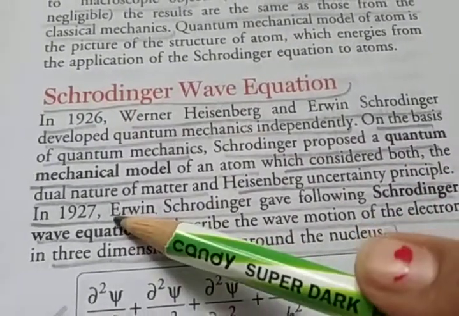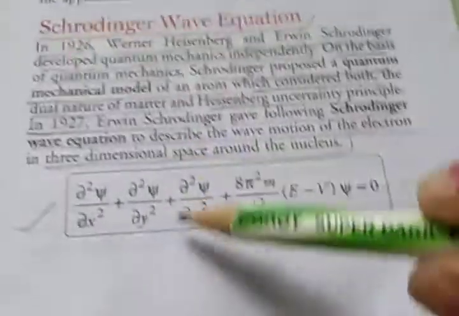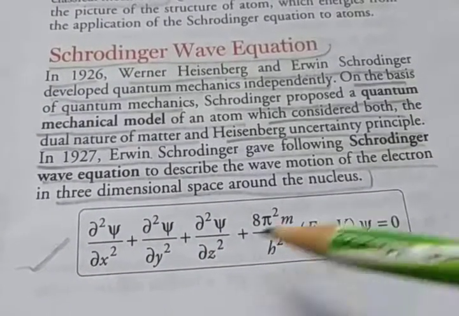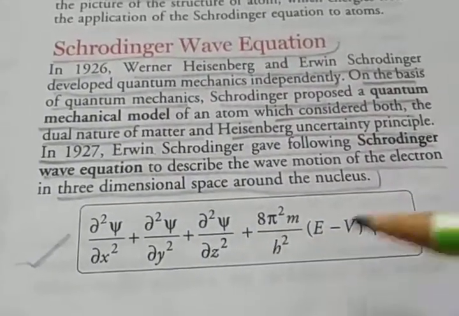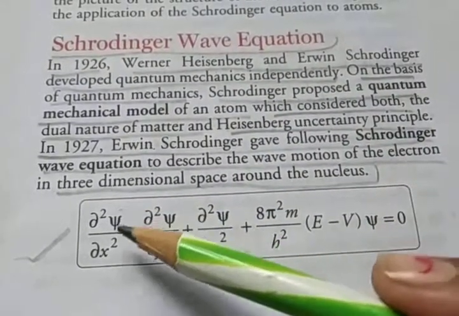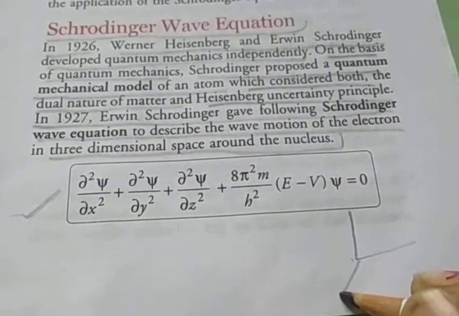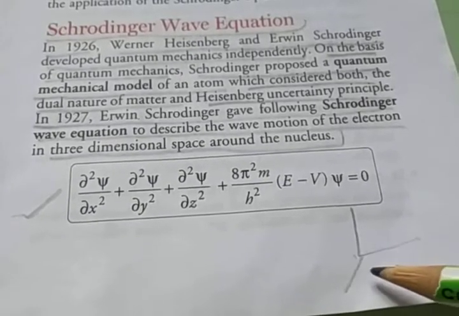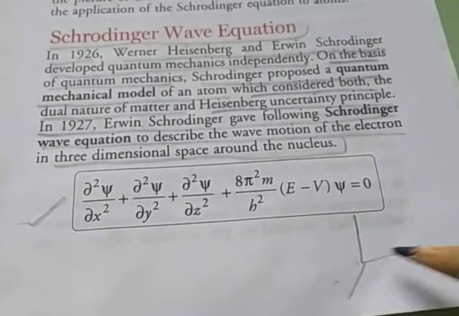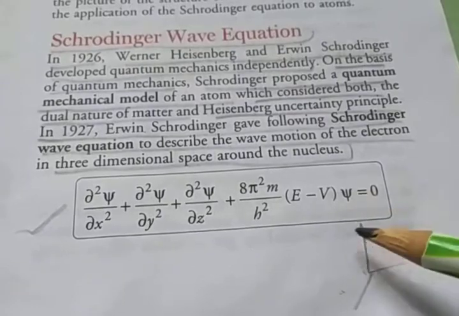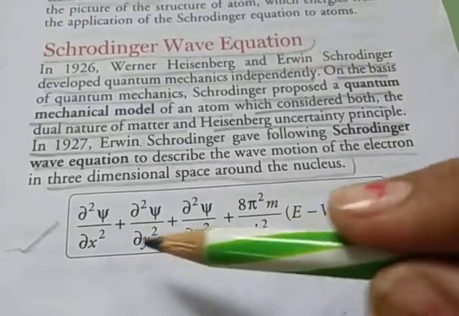In 1927, Erwin Schrödinger gave the following Schrödinger wave equation to describe the wave motion of the electron in 3D around the nucleus. Here you see the equation. This is known as the Schrödinger wave equation. You already know about waves in electric and magnetic fields. The electron moves around the nucleus according to x, y and z, so in 3D around the nucleus. So the Schrödinger wave equation is given in the x, y, z directions.